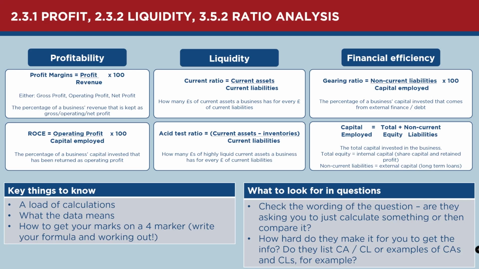Now, there isn't a perfect answer to this. There's what we consider highly geared, which would be over 50%, which means a business relies quite heavily on loans. And there's risk with that because you have to pay interest and it's debt, of course, and it has to be repaid. And then you've got low gearing, which is what we'd say below 25%, which means you don't really rely on loans. And then I guess normal geared would be between 25 and 50. But it's fine to be over 50% as long as you can make the payments. As long as you're comfortably operating within your capacity and you can make these repayments, then there's nothing wrong with working at a high gearing.